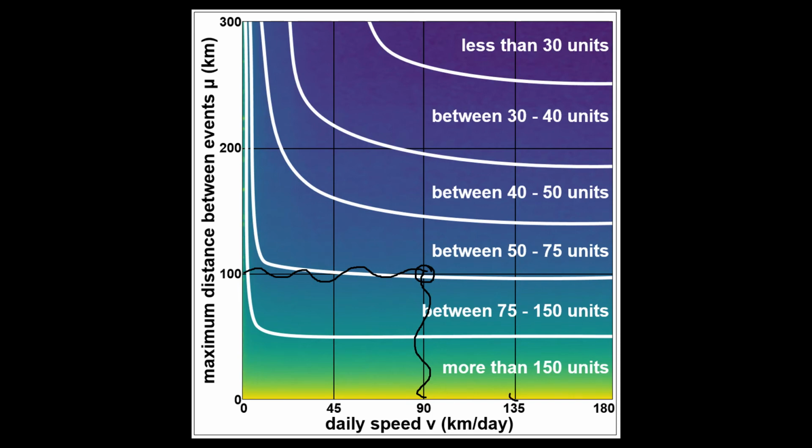But even if they move much faster, let's say 135 kilometers each day, and they move 200 kilometers between consecutive events, then Boko Haram would have roughly 40 units, which means that we're speaking about a terrorist group which has committed a lot of damage in Nigeria and West Africa, and which is separated, or at least organized, in 40 different units.